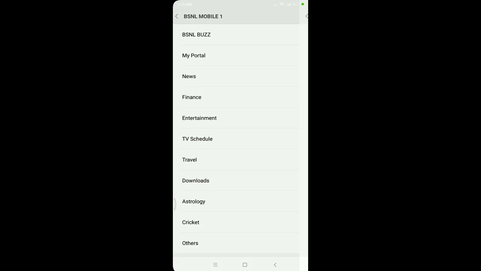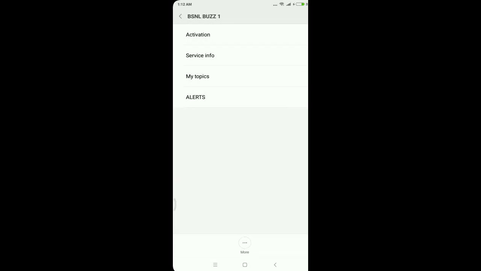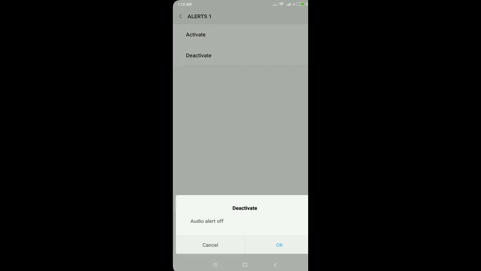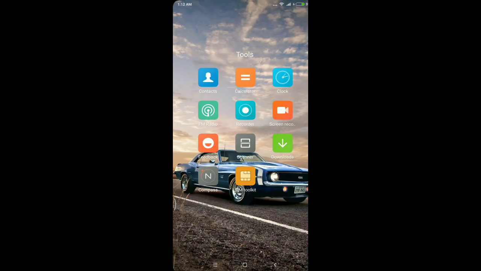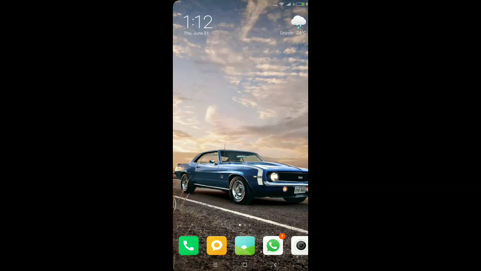Then there is an option named BSNL bus. Click on that option, and then you can see there are so many other options. Click on alerts. Okay, then click on the deactivate option. Okay, then click on the OK button. Okay, so now you have completed the entire process, so that beep sound won't play anymore.